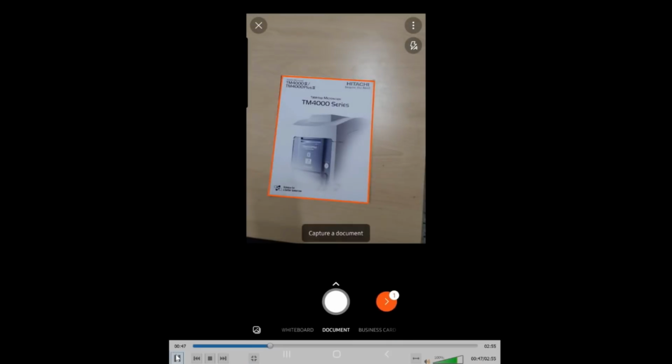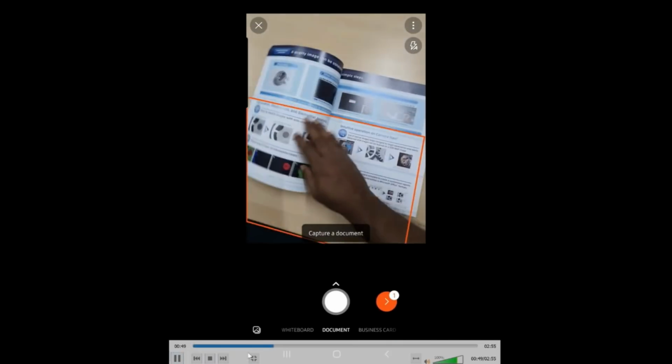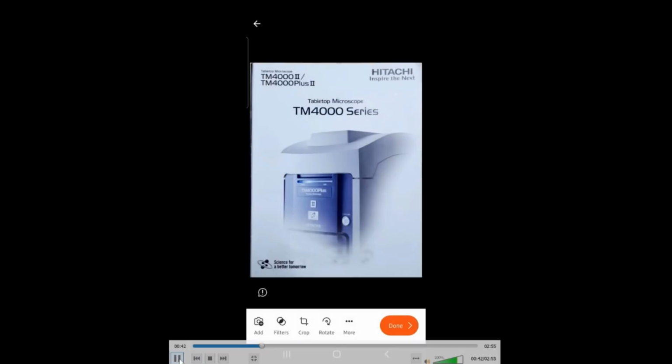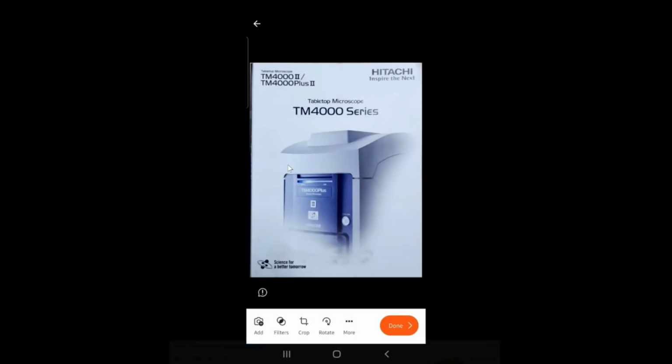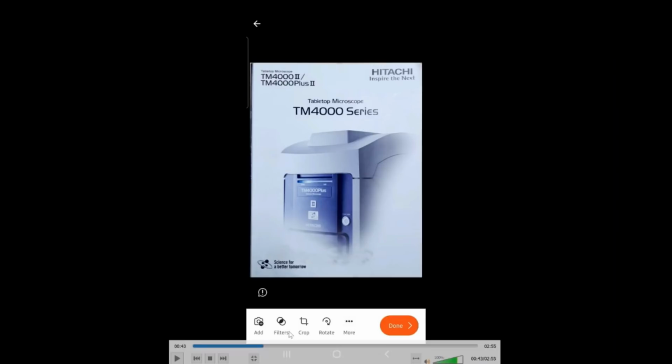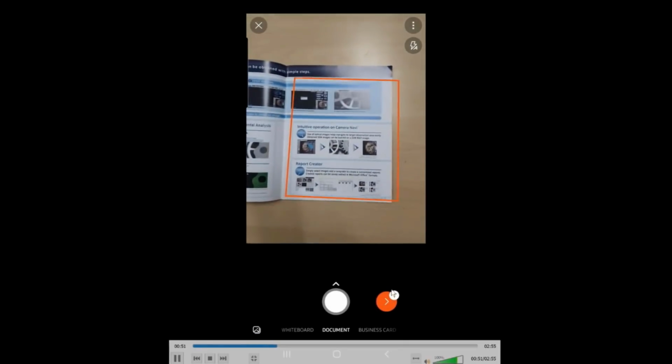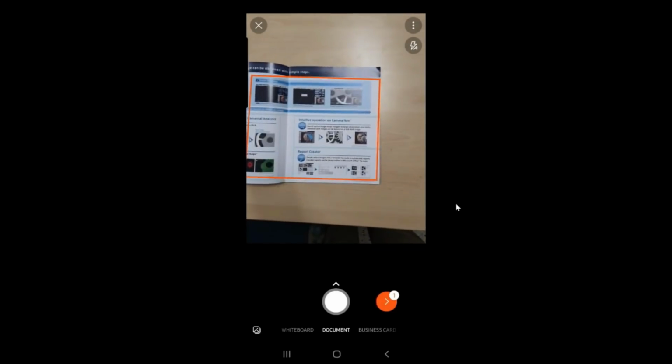I'll go one step ahead. If you have more than one page, please do not press done. Just press add. Add means you will have more pages to scan in the same PDF file. So let me click on add. Now it is going to the next page to scan. You can see one page is already scanned and ready for inclusion. Now we are going to scan the second page.